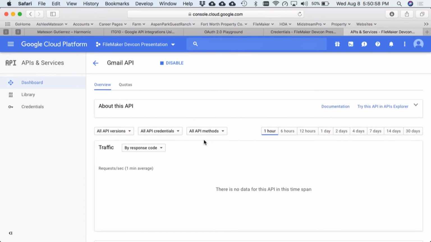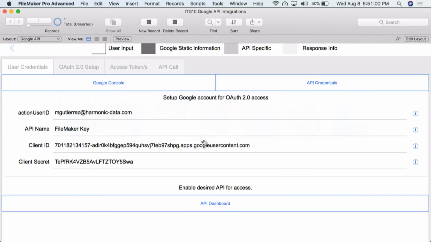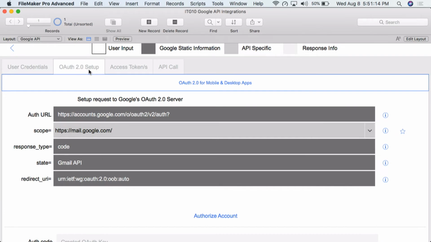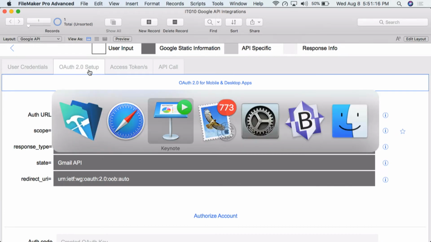Let's see. So let's come over here to FileMaker. We've got the client ID and the secret key. We've got them in here. So next, what we're going to do is I'm just going to show you a little bit of information, kind of what we're going to do with the next steps. Let me make sure with my slides we're not too far ahead.